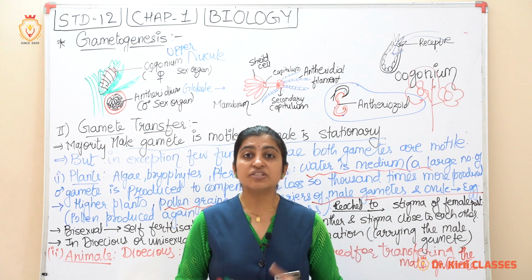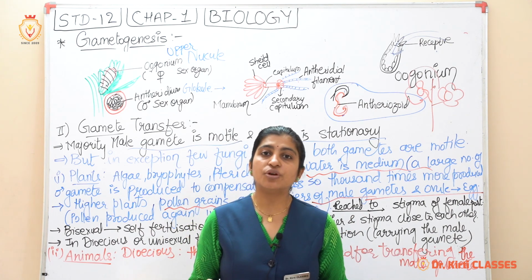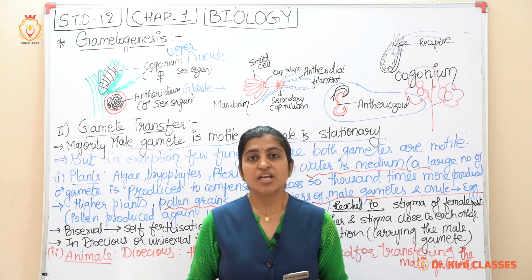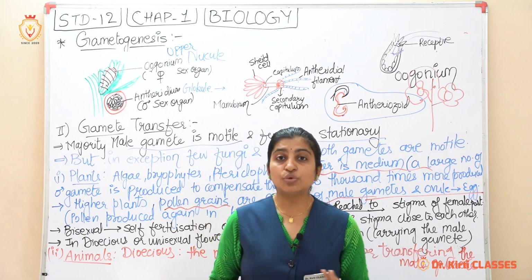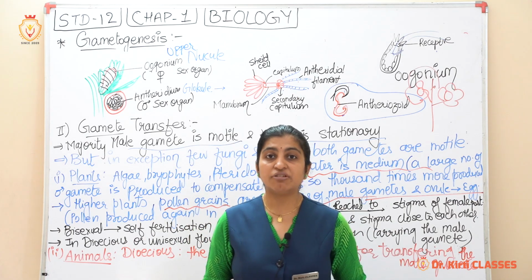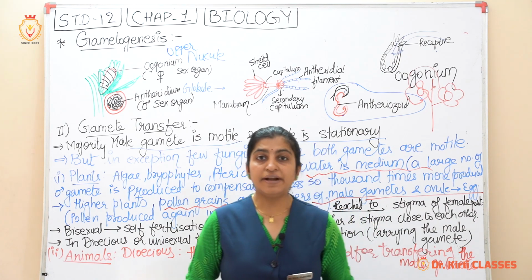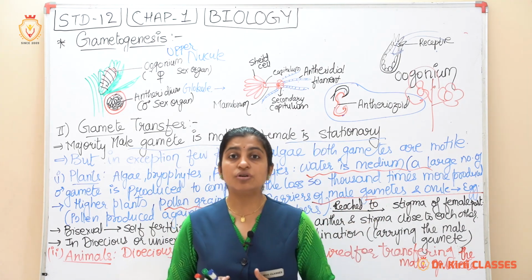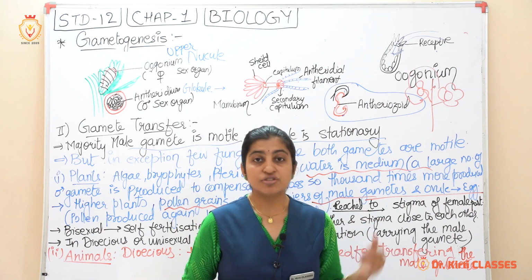So a special mechanism in animals is required for the transfer of the male gamete from the male to the female part. We have finished the second part of the first pre-fertilization event, known as gamete transfer. Just note it down, and I hope you understood the first session, the pre-fertilization event.